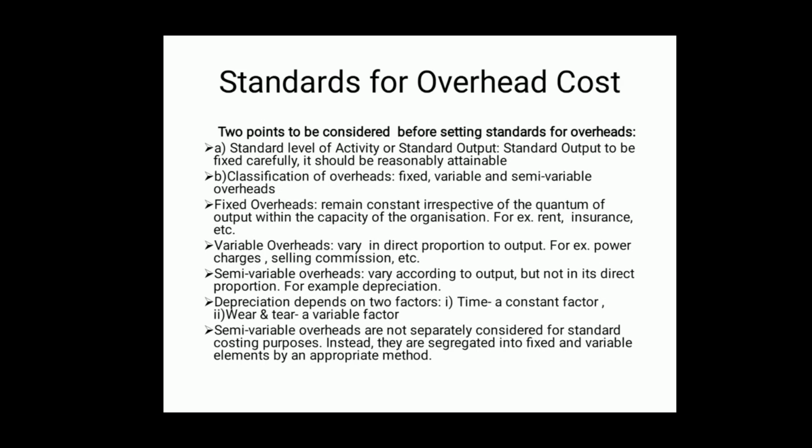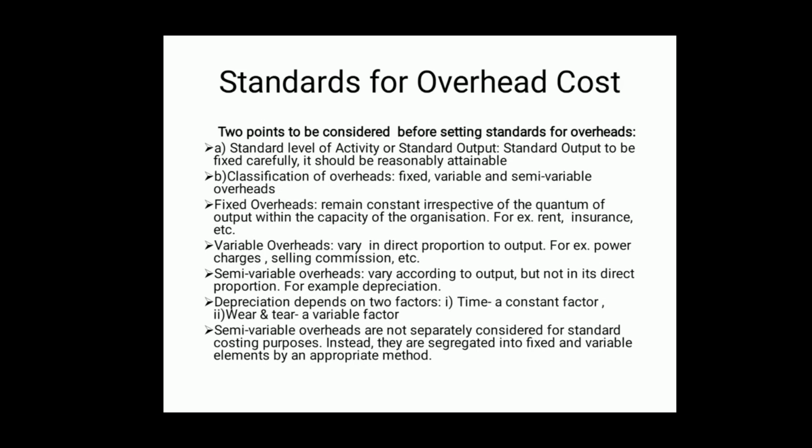Semi-variable overheads vary according to output, no doubt, but not in its direct proportion. It means that though they change in the similar direction, they do not change in a direct proportion. Whenever output increases, the semi-variable overheads will also increase, but not proportionately. Similarly, whenever output decreases, they also decrease, but not proportionately.